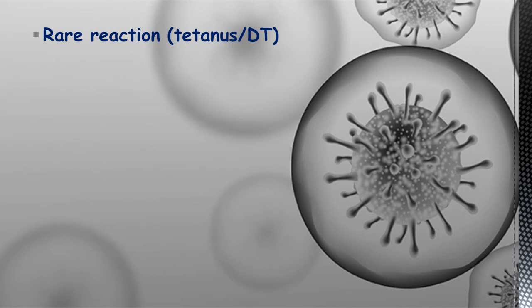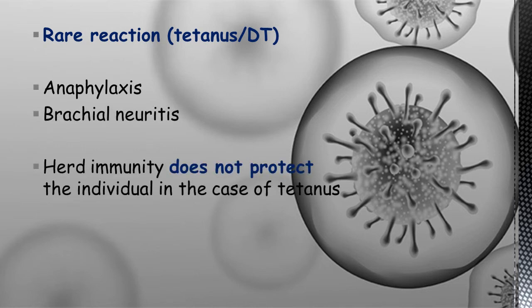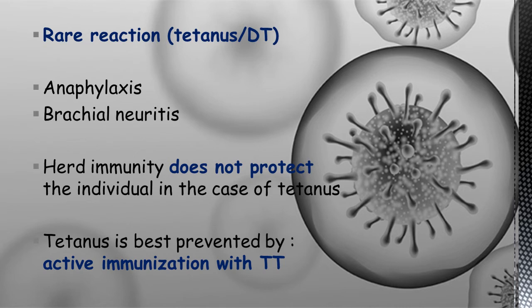And let's see the rare reactions of tetanus, that is anaphylaxis, then brachial neuritis. And here, herd immunity does not protect the individual in case of tetanus. This is one of the most important MCQs. Tetanus is best prevented by active immunization with TT.